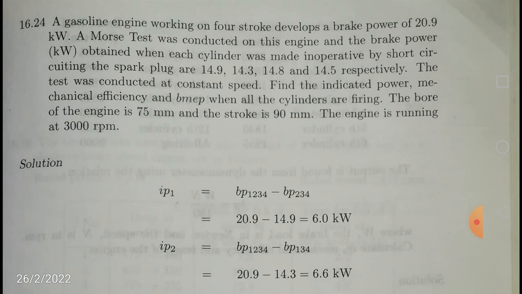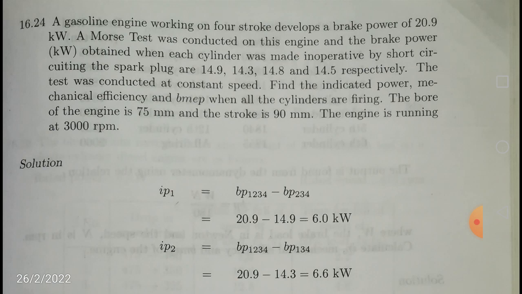Let us say one is not working and 2, 3, 4 are working. If you subtract the brake power of the engine when cylinders 2, 3, 4 are working from the brake power when all the cylinders 1, 2, 3, 4 are working, then you are going to get the indicated power of the cylinder made inoperative, that is the first cylinder. Similarly, you repeat the same procedure by making the second cylinder, third cylinder, and fourth cylinder inoperative.